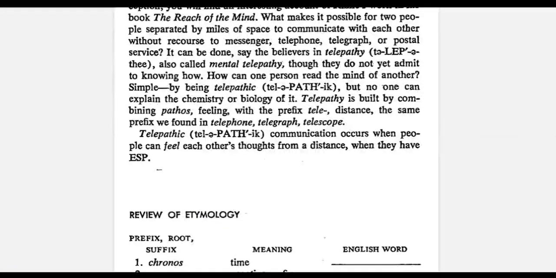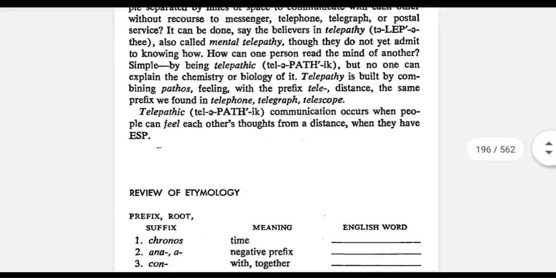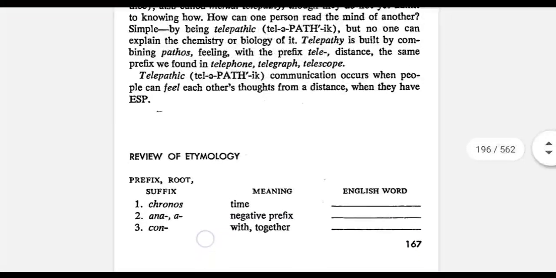The next word is telepathy, which has the roots tele, which means distance, plus pathos, which means feeling. So communication from a distance via a feeling. For example, you and your friend have not spoken to each other but have the same feeling, which is known as being telepathic. Sometimes you may ask yourself how the other person is reading the mind of one another. This explains telepathy.